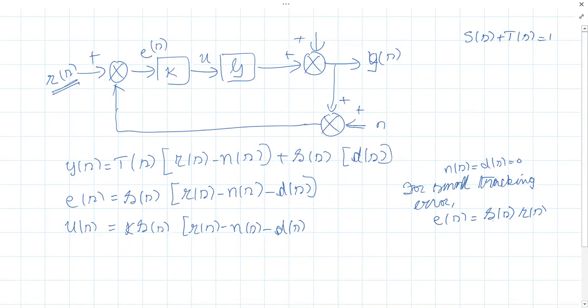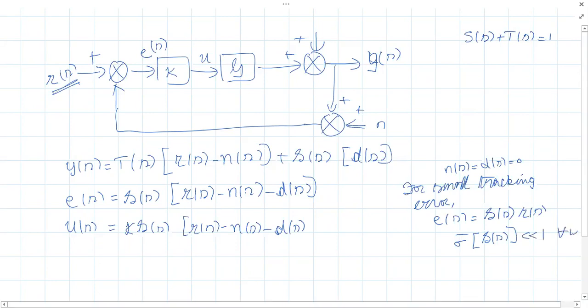And saying sensitivity should be small has no meaning by itself. It means that the maximum singular value of the sensitivity function must be less than 1 for all frequencies. In H infinity terms, how can we express this?